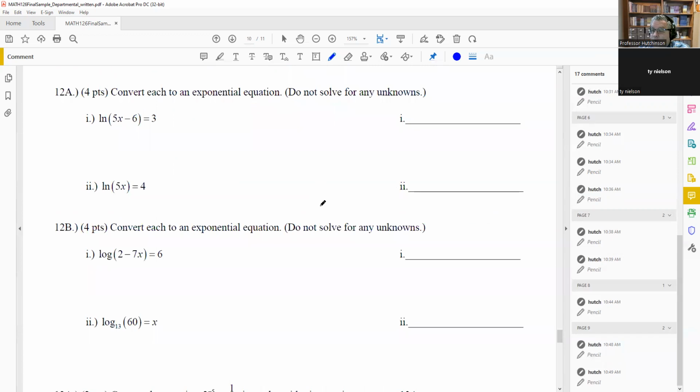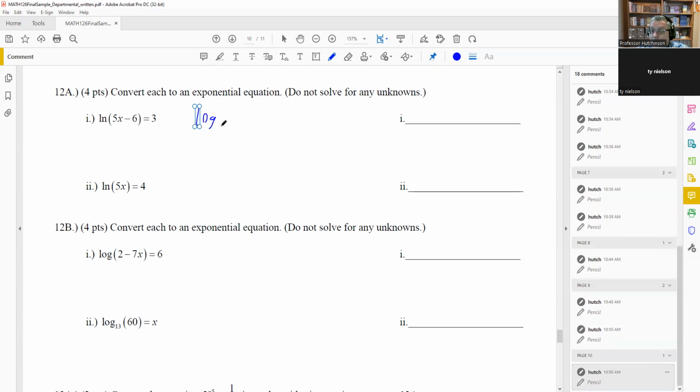Number 12. This one, there's really not a whole lot of work to show for these either. For these, you're just changing it from log form to exponential form. That's all we're doing on this. Now remember that the ln here, that's the same thing as a log base e. So we're going to first change it from ln to log base e. Now we're just going to change it from log form to exponential.